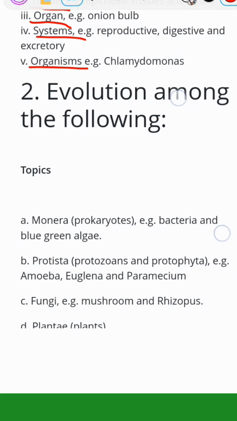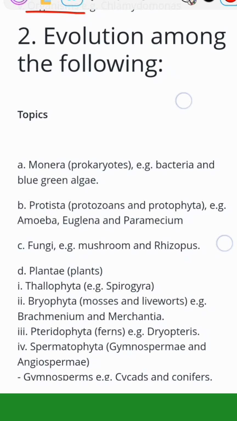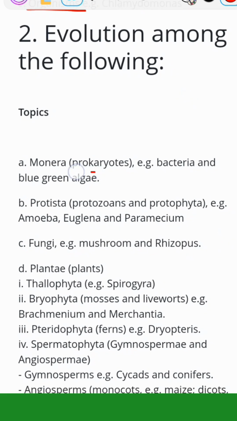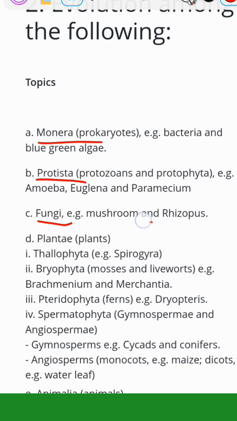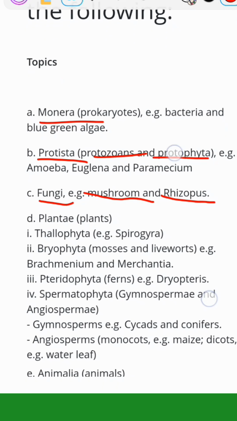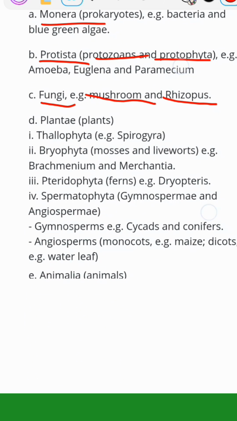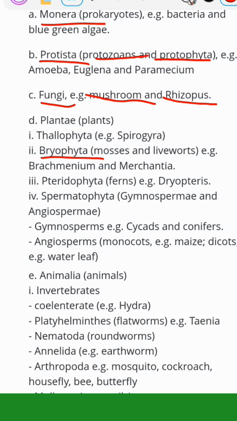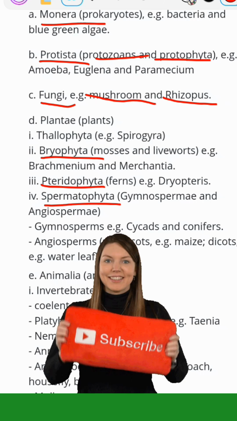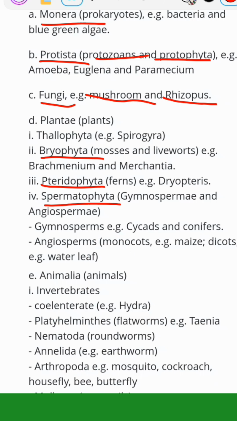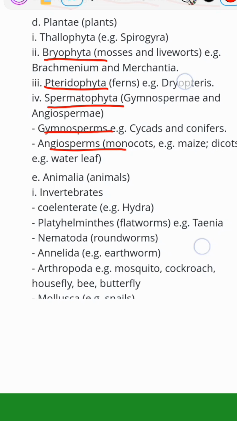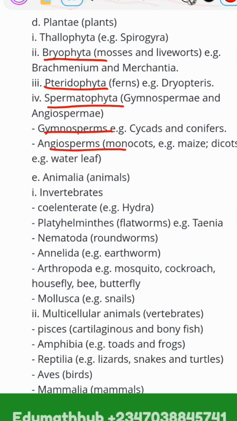Next is evolution among the living organisms. You have Monera, Protista, fungi. You need to focus on this. You need to know the properties or characteristics of mushroom, rhizopus, protozoans, and protophyta. Then kingdom Plantae: Thallophyta, Bryophyta, Pteridophyta, Spermatophyta, gymnosperms, angiosperms. Focus on all these. Study them very well if you have a very good textbook. I'm going to show you the recommended textbook later at the end of this video.